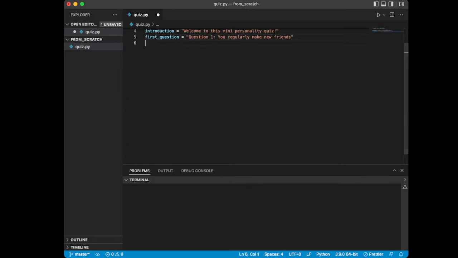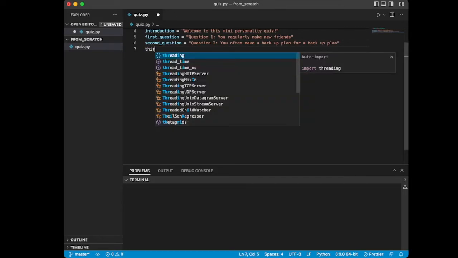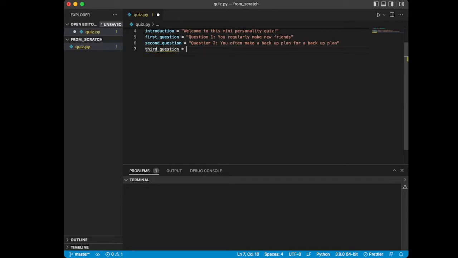So the next one, we're going to continue and type out all of our questions here. So we'll continue and do second question. Okay, you often make a backup plan for a backup plan. And then we're going to do question 3. So third question, again, these could be whatever you want. I'm just calling them by standard convention.